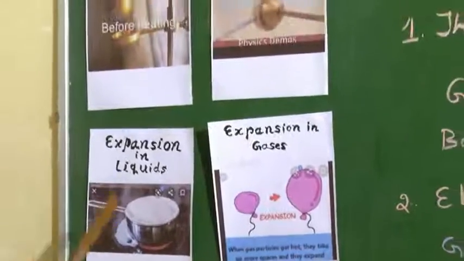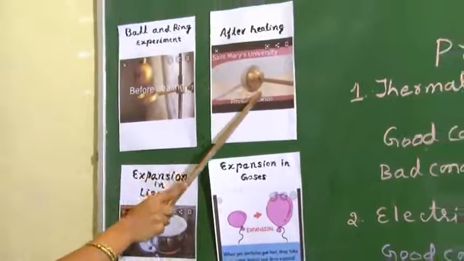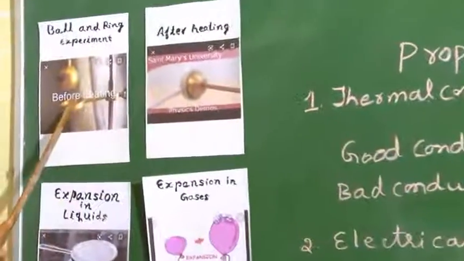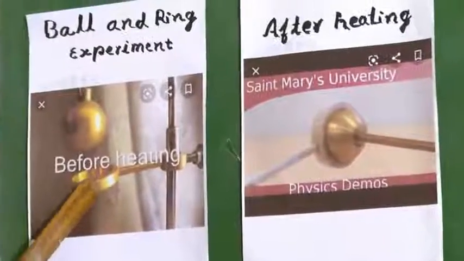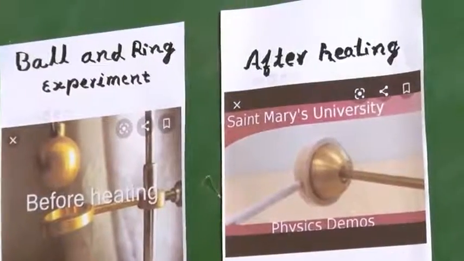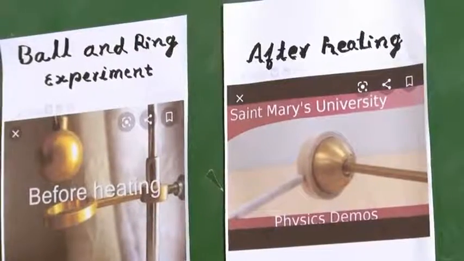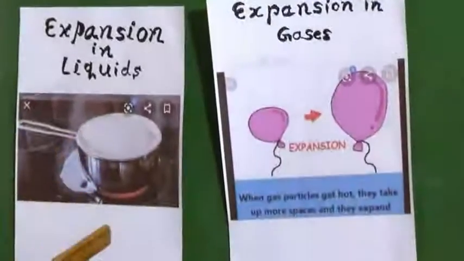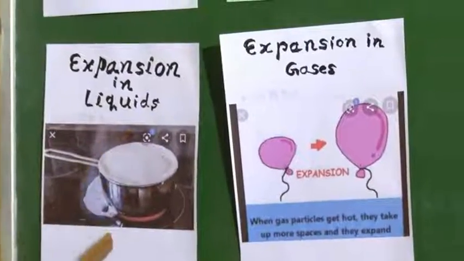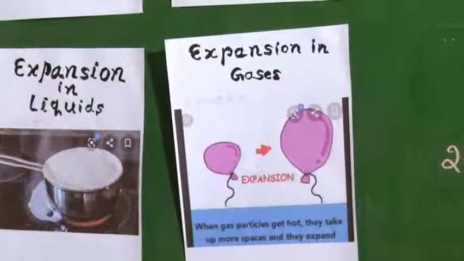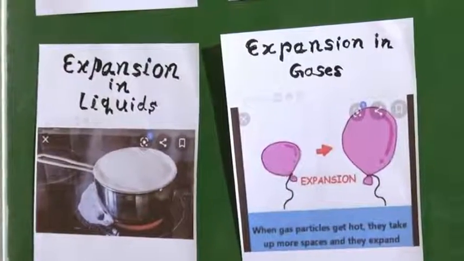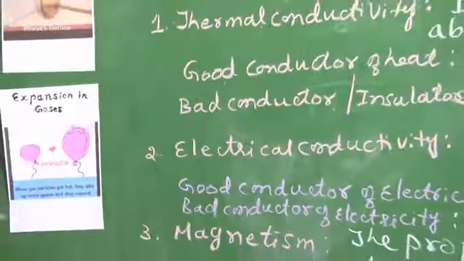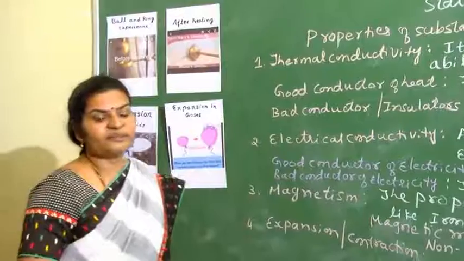In the next way, if we cool these substances, again they will come to the original size. That means they are going to decrease in their size and volume. In the same way, when this liquid, that is milk, is cooled, it will again contract, that is, decrease in size. In that way, giving heat is a cause for expansion and contraction of the substances.